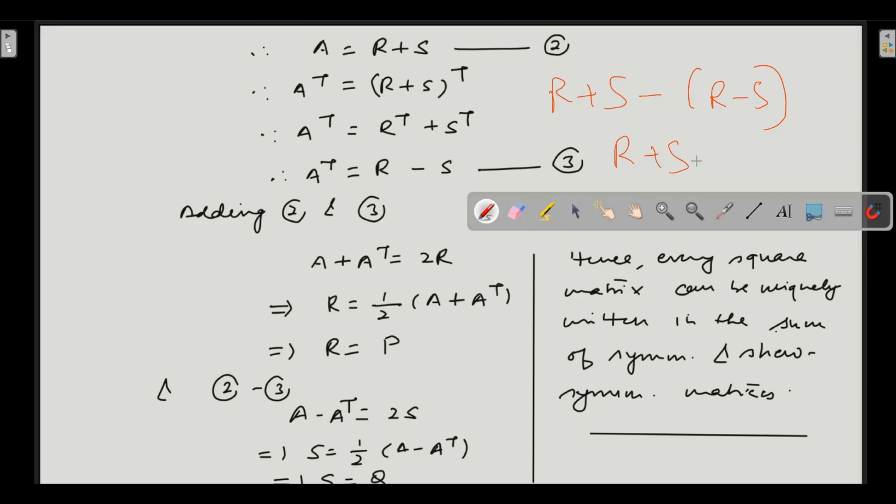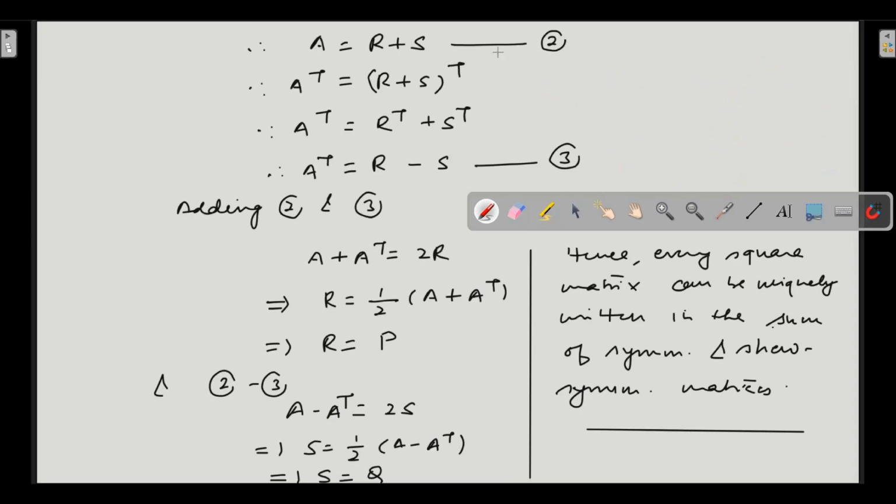So R plus S minus R, this minus sign will go inside the bracket, and minus (R plus S) will become minus R minus S. The R and R will cancel each other, and S plus S will become 2S. So A minus A transpose is equal to 2S.